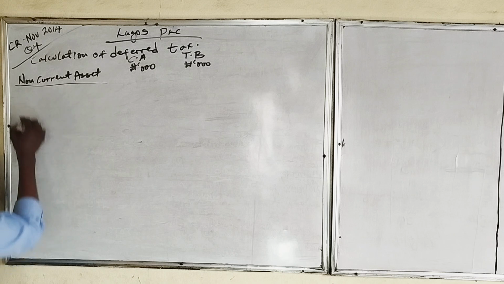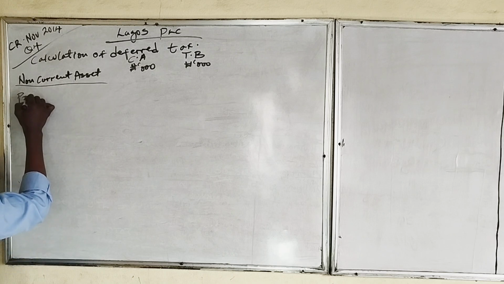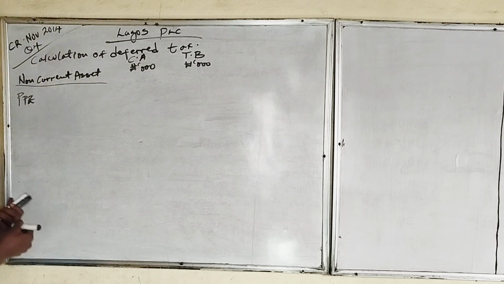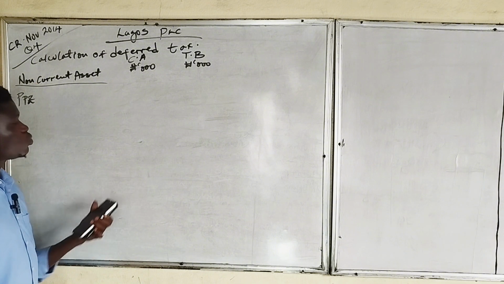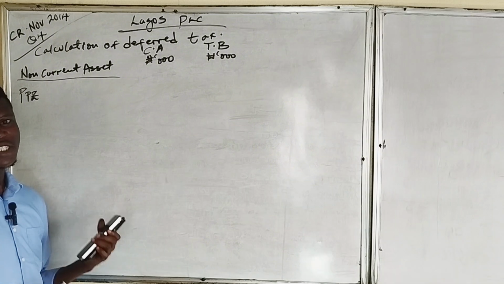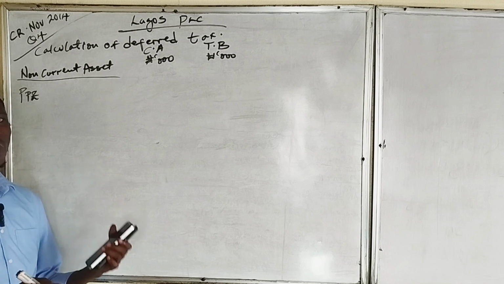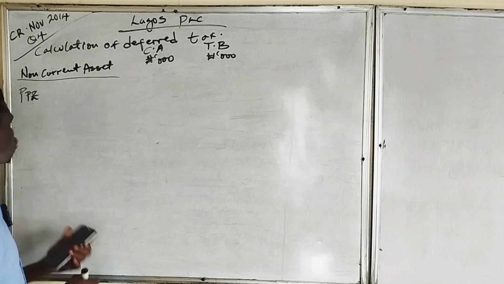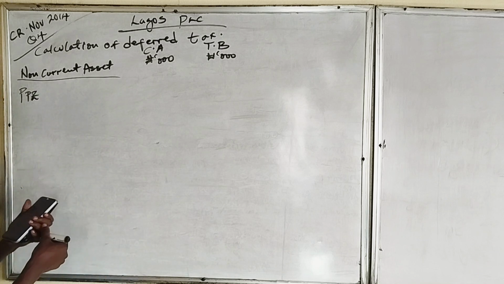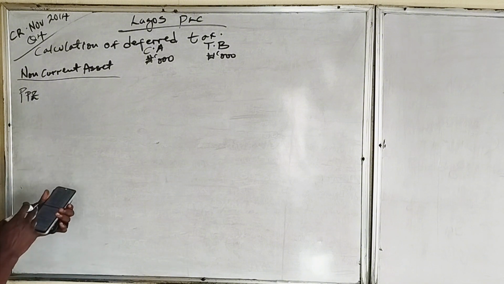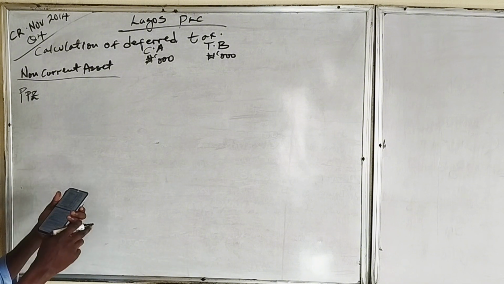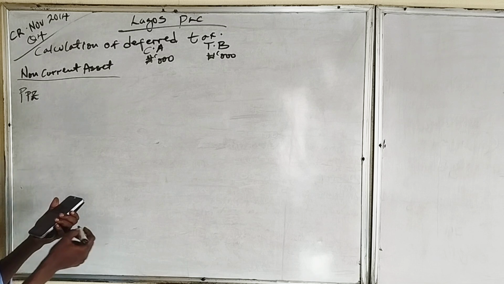So for the non-current assets, we have PPE. Carrying amount is the current worth of the assets, which will be shown on the statement of financial position or on the face of the account. So the carrying amount of the PPE already includes the cost minus depreciation for 2013, since the tax written down value information they gave us is for 2013.